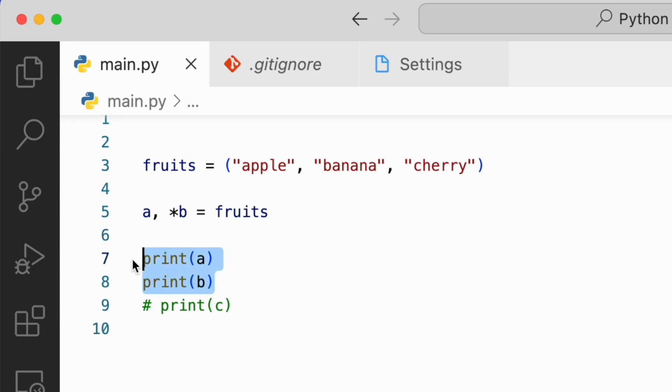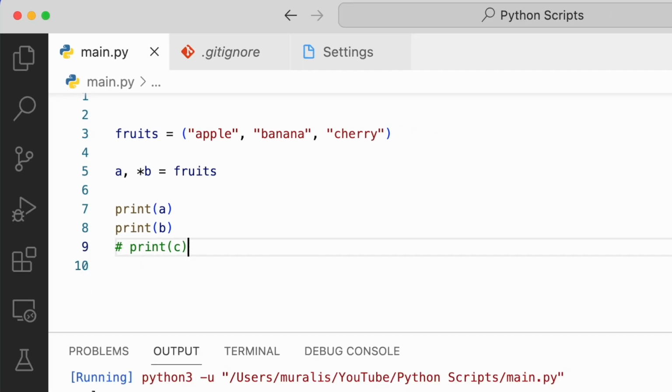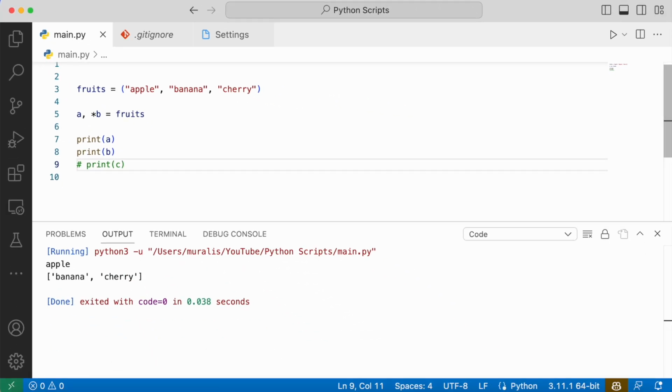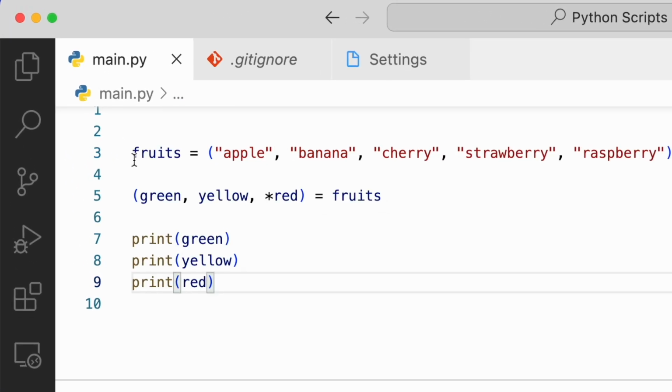Let me print that. Here we can see when we print A, apple is printed. That is because apple has been assigned to the first variable. And when we print B, all remaining values are printed as a list. Let me take another example to discuss this unpacking.